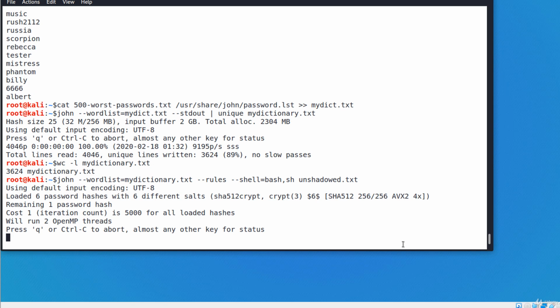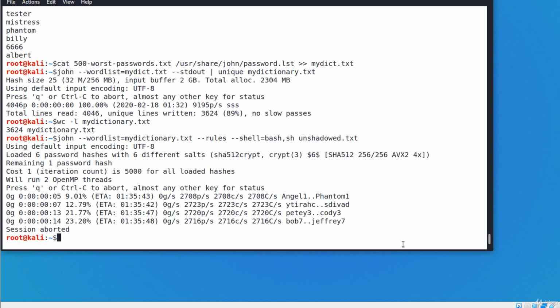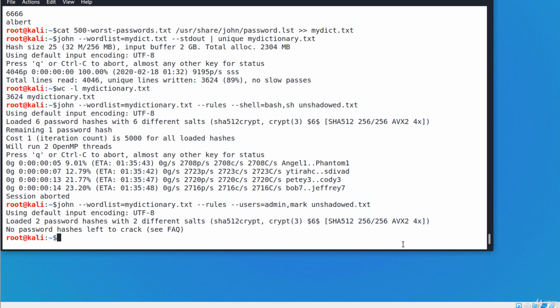Okay, it's running. I'm stopping John. I want to show you other examples. The --users option allows you to filter a few accounts for cracking. For example, the same command, and instead of --shell option, I'll use --users equals, let's say admin, mark. It will try to crack only the passwords of admin and mark. And it didn't find any password.